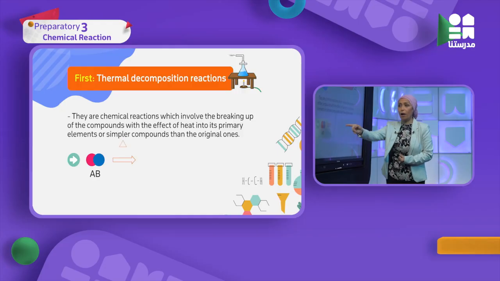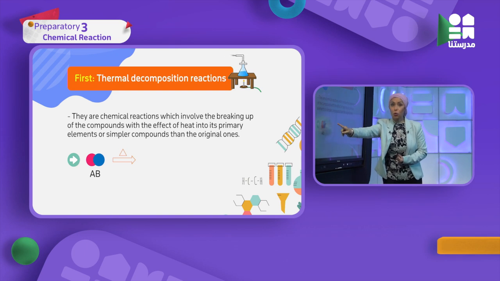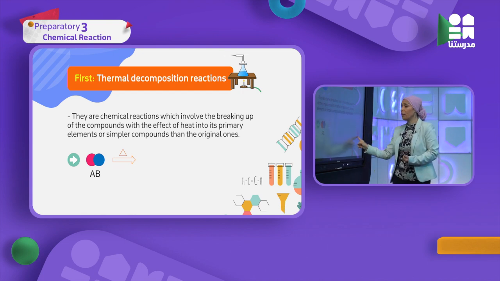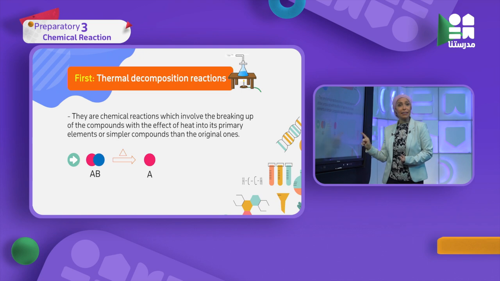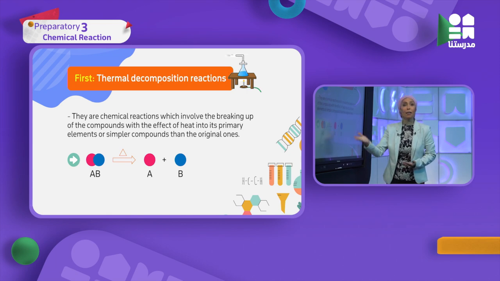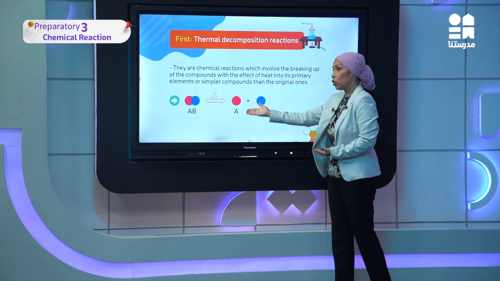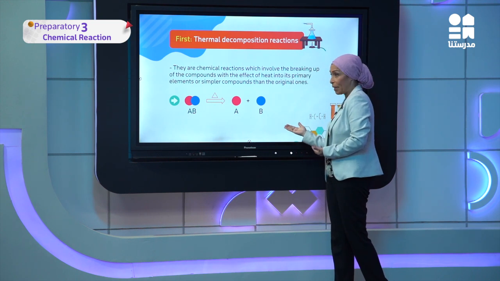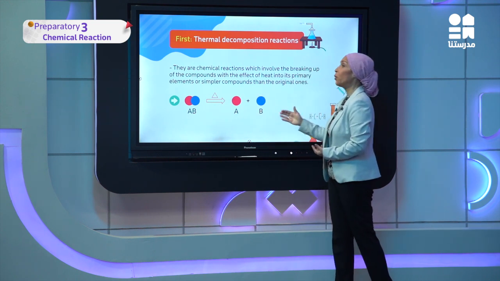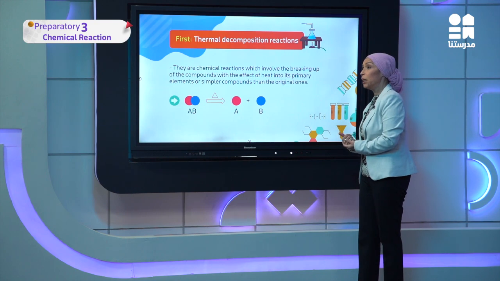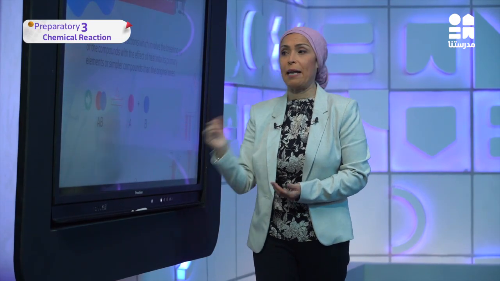So, this is the condition which I use. Triangle means heat. I use heat, so I put the symbol, a triangle. Then I can get element A plus element B. So I break down this compound to its initial components, which is element A and element B. So from this diagram, you can define the thermal decomposition as breaking down by heat into two elements A and B.